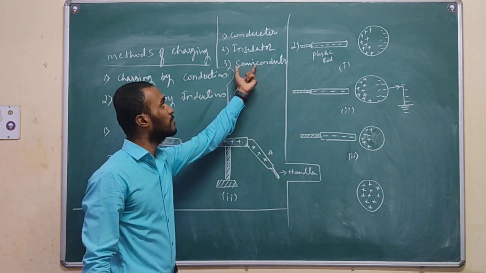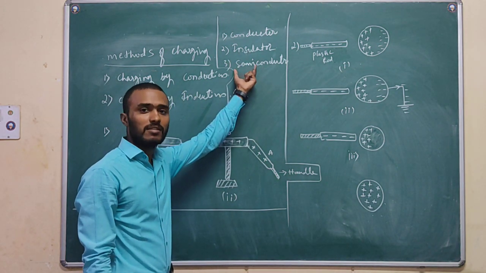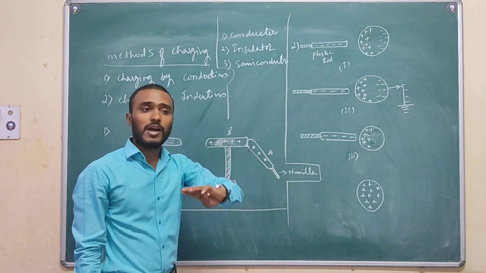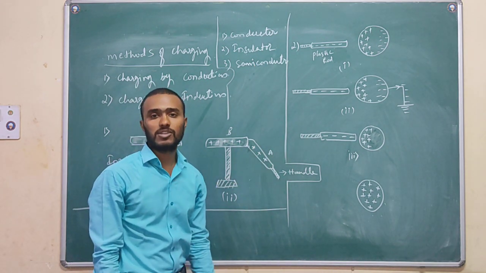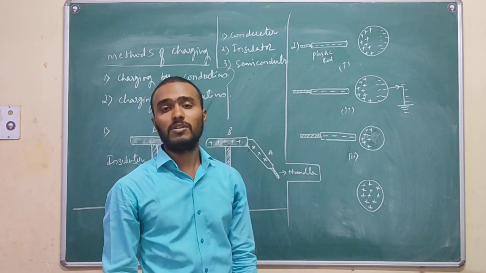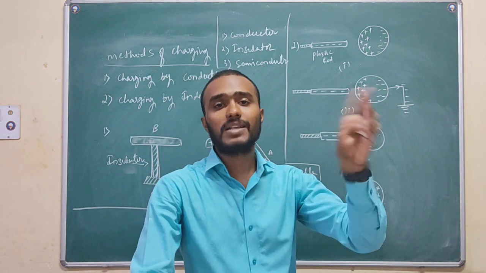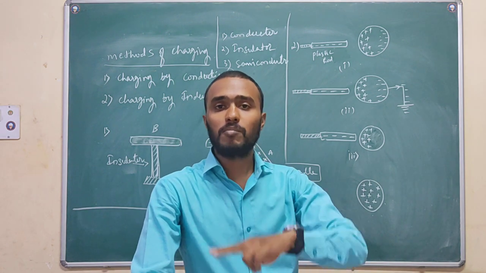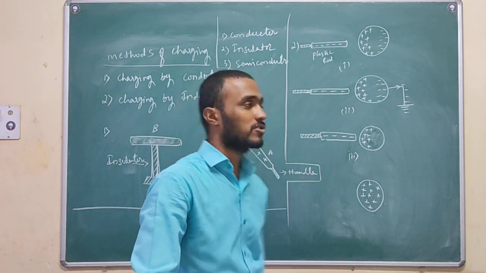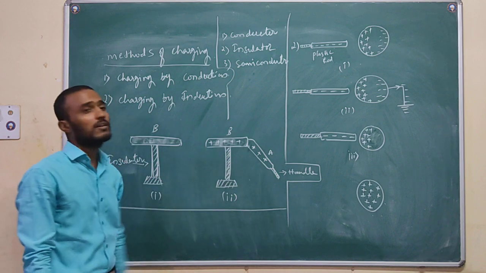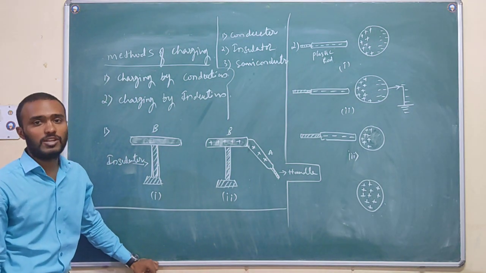And semi means partially. Some bodies in nature partially allow electric charges to pass in some situations. Some situation means at a high temperature they allow electric charge to pass through them. At a low temperature, they won't allow electric charge to pass through them. This is the types of substances in nature.